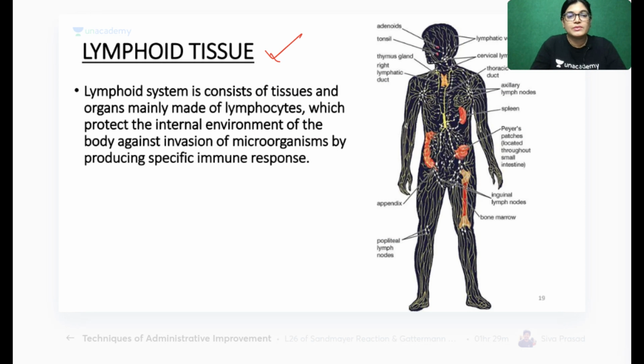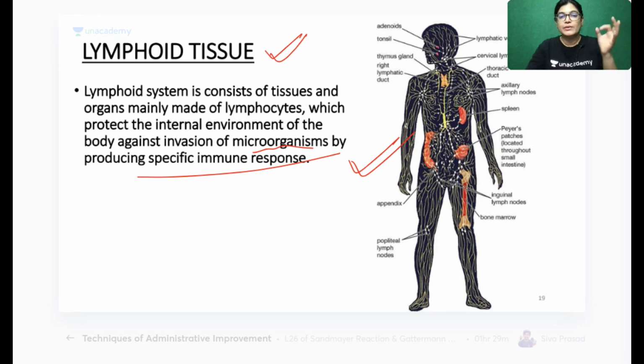So let's start with the topic of lymphoid tissue. First, I would like to give you a general brief of the topic. What do you understand by the lymphoid system? The lymphoid system consists of tissues and organs made of lymphocytes. What is the role of these structures? They are required for protecting the internal environment and body against the invasion of microorganisms, and they are required for specific immune response.